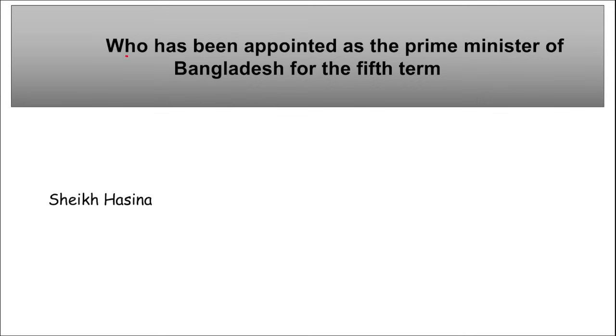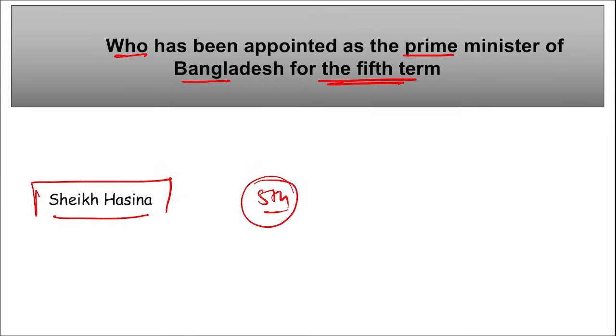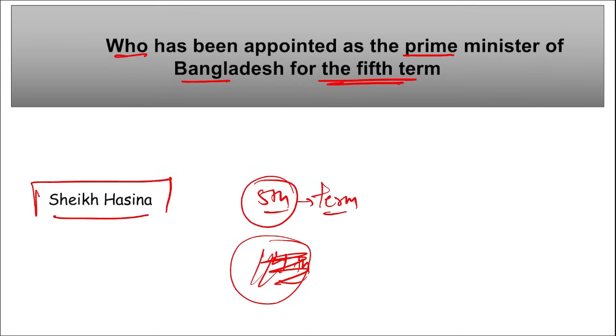Next is who has been appointed as the Prime Minister of Bangladesh for the 5th term. So remember, Sheikh Hasina has been reappointed as the Prime Minister of Bangladesh for the 5th term, and this will be her 4th consecutive term as the Prime Minister of Bangladesh. So this is her 5th term, but 4th consecutive term, right? That means the first time was normal, right? But the second term will be the second consecutive time. Similarly, remember, just don't get confused, right? Just remember this is her 5th term as the Prime Minister of Bangladesh, right?